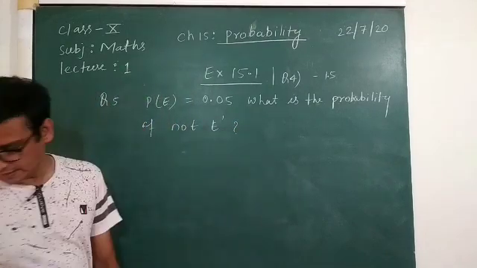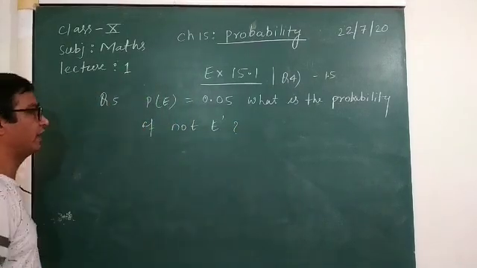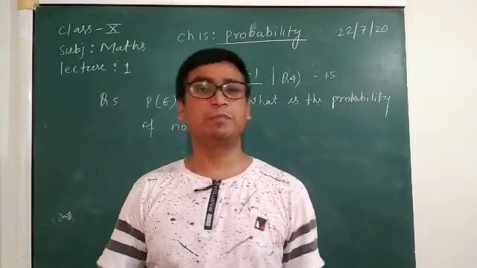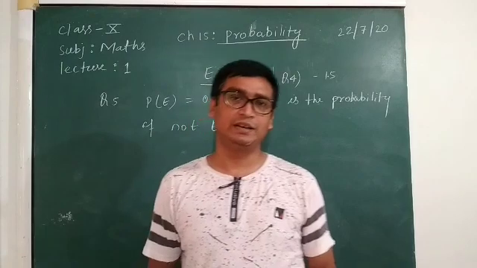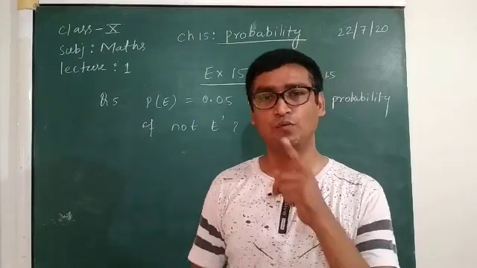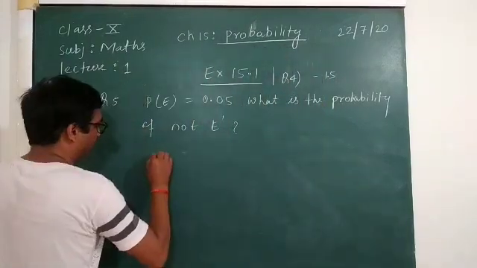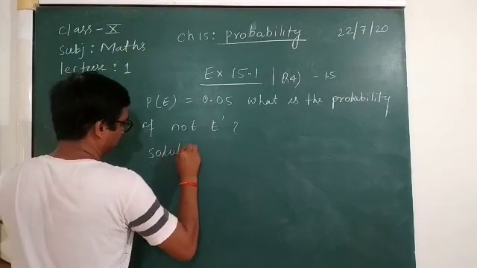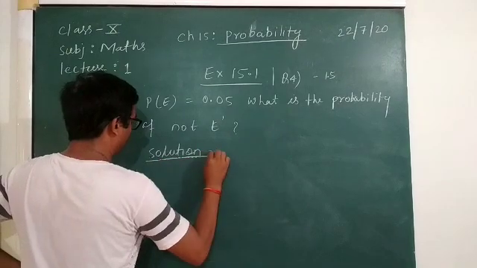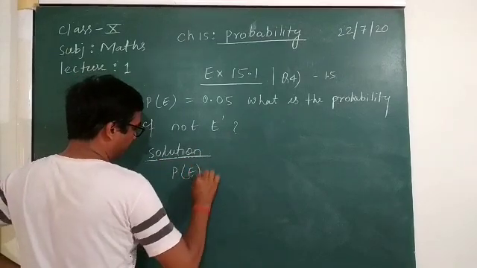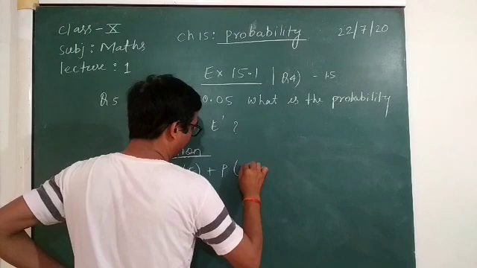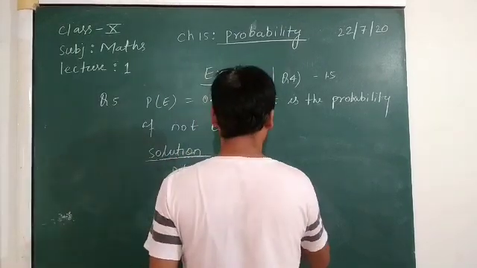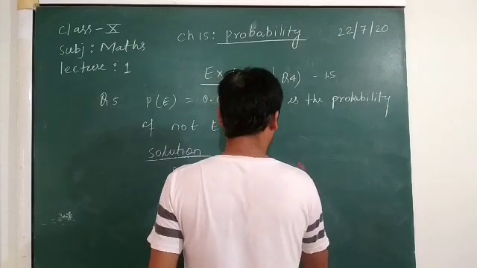Okay, so in the starting of this chapter we talked about how the probability of an event occurring plus the probability of the event not occurring is always equal to 1. So we can write here: probability of an event plus probability of the event not occurring is equal to 1.